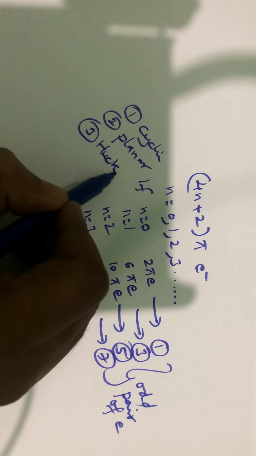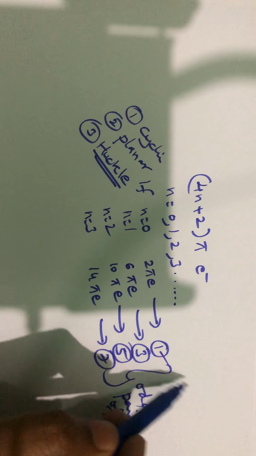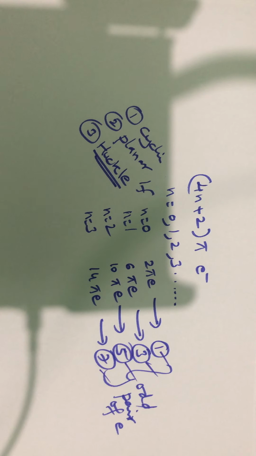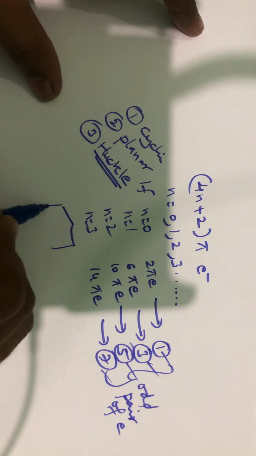It should follow Huckel's rule. That means it should have 4n plus 2 pi electrons. That means it should have an odd number of pairs of electrons: 1 pair, 3 pairs, 5 pairs, or 7 pairs of electrons. Let's take an example to see whether a molecule is aromatic or not. Let's take the example of benzene.